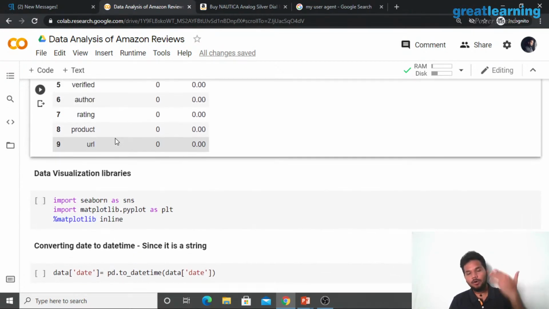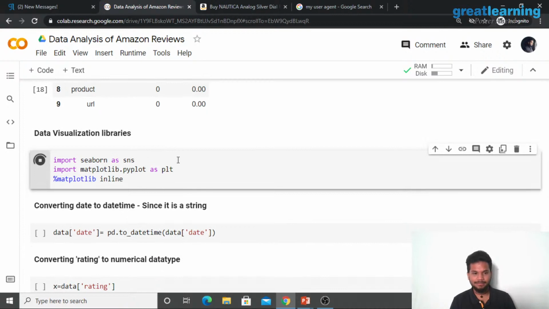Perfect. Now, until all of these points, we have come to a stage where we have to analyze and give you the visual results. So we're going to be using two amazing data visualization libraries in Python. It's called Seaborn and Matplotlib. Matplotlib again is a very widely used data visualization library. Seaborn is used to add more functionality to Matplotlib as well. So all I'm going to do is import these libraries.